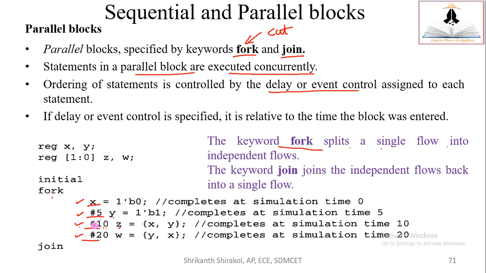So after the next 5 simulation time, that is exactly after 10 time units, Z would receive the concatenation of X and Y. And similarly, exactly at 20, W would have received the concatenation of Y and Z. You can see here X receives 0 at 0, Y receives 5 at 5 simulation, 1 at 5 simulation time, Z receives the value at 10 simulation time, W receives the value at 20 simulation time.